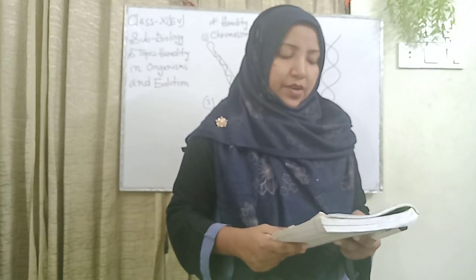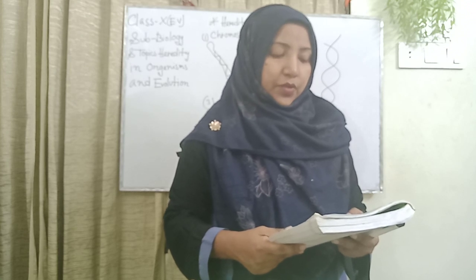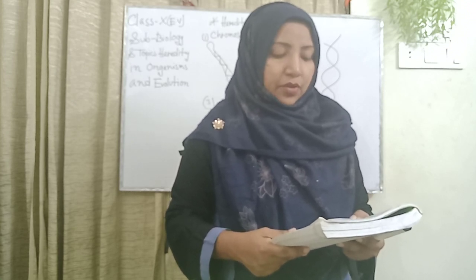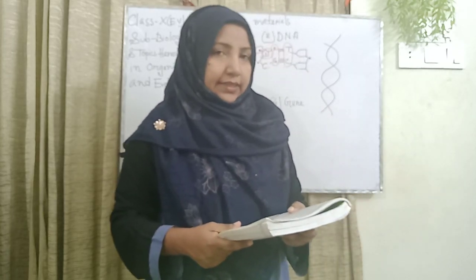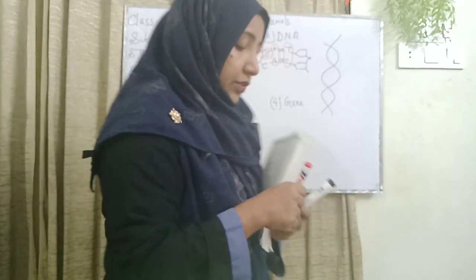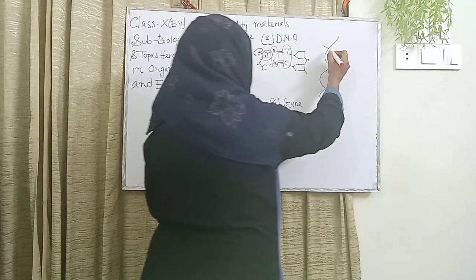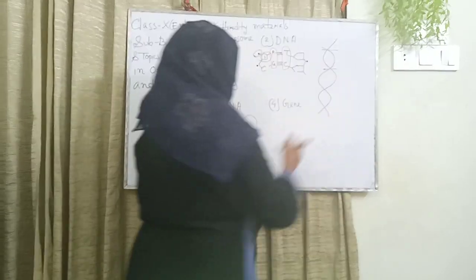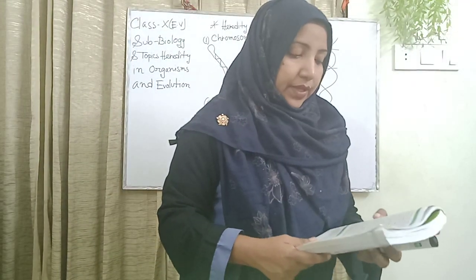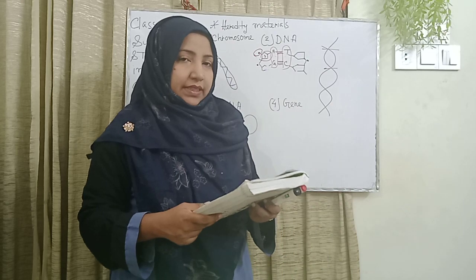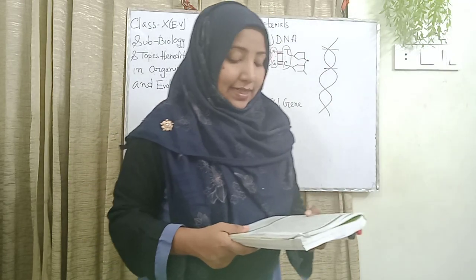A strand of DNA is complementary to another strand but not identical to it. A complete twist in a helix is 34 angstrom. This is a twisted structure, and the 34 angstrom corresponds to 10 nucleotides.